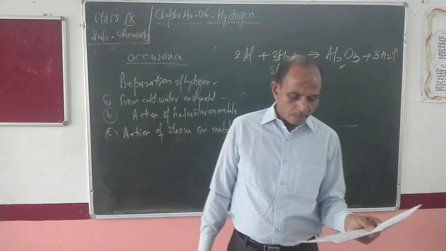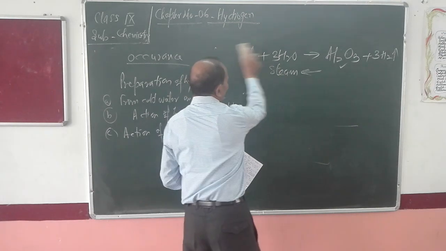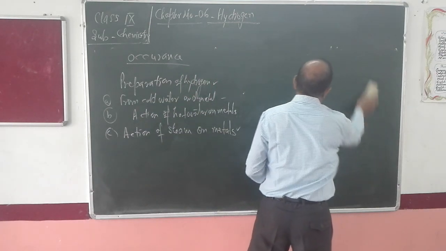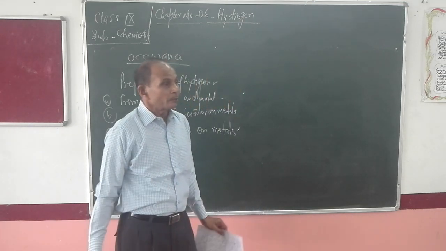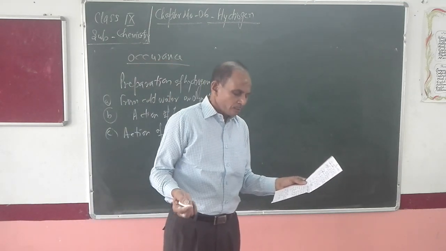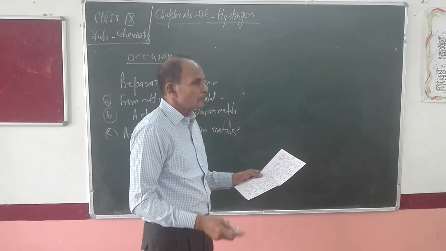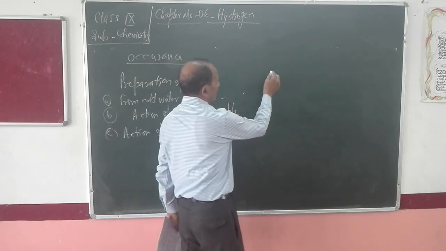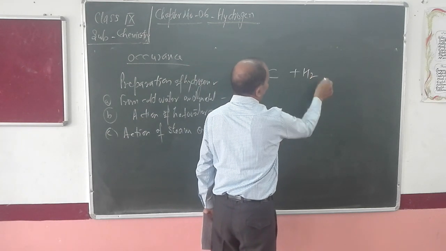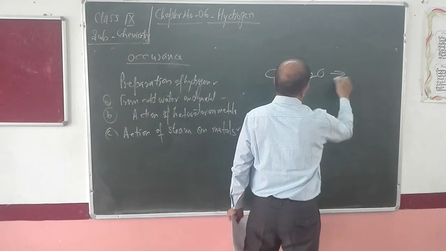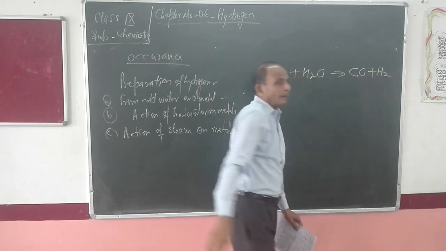Now next, action of steam on non-metals. Up till now, we were studying the reaction of water, either in the form of cold water or hot water or steam, with metals. Now we are going to start action of steam on non-metals. When steam is passed over red hot coke, it gives rise to a mixture of carbon monoxide and hydrogen.